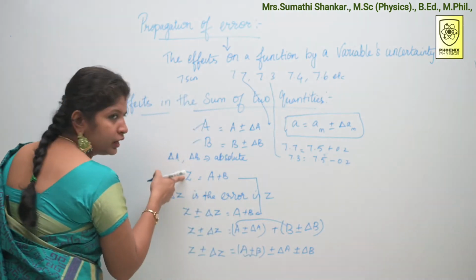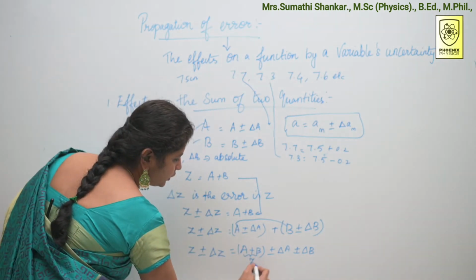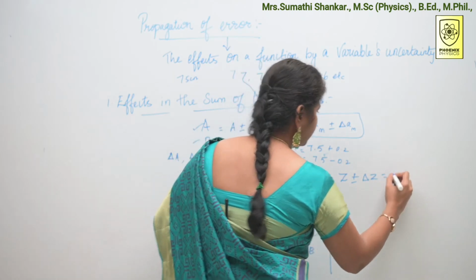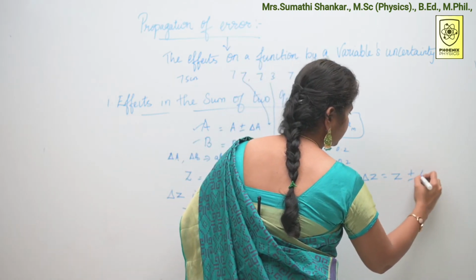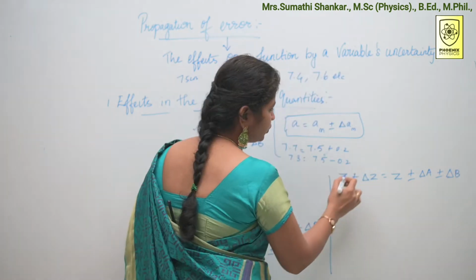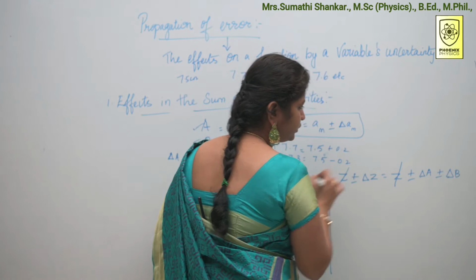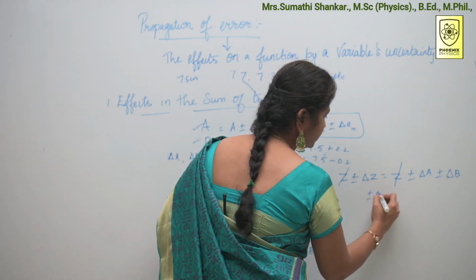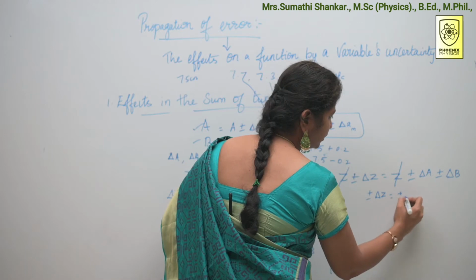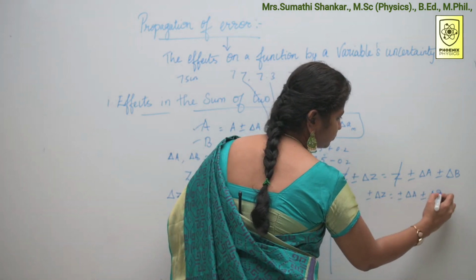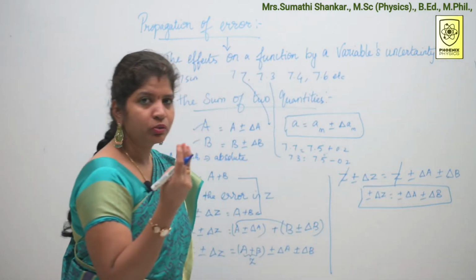This is our Z. So Z plus or minus delta Z is equal to Z plus or minus delta A plus or minus delta B. So cancel this Z and this Z. So finally you get plus or minus delta Z is equal to plus or minus delta A plus or minus delta B. I have 4 possibilities.